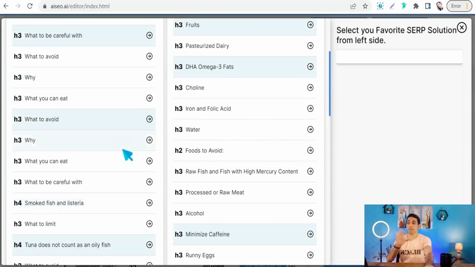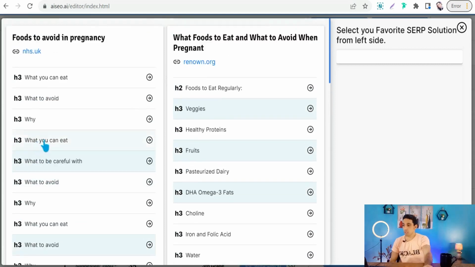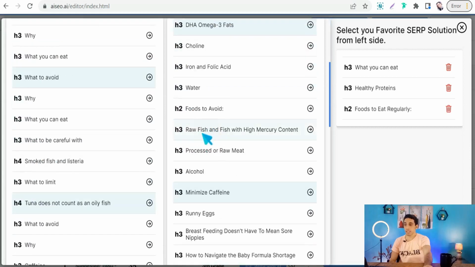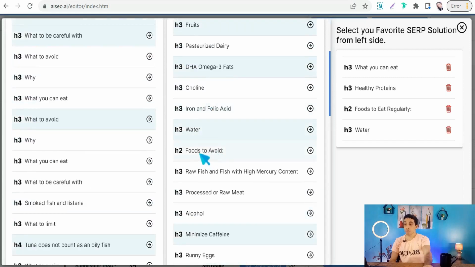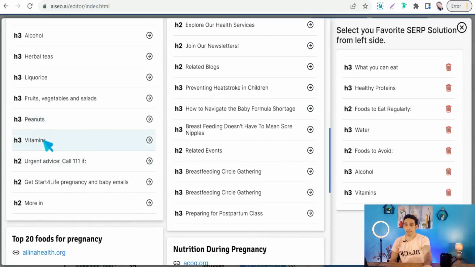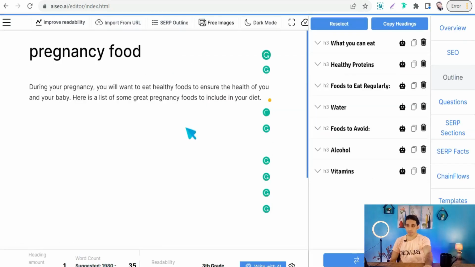So all you have to do is pick out some of these beautiful heading and subheadings to make an outline of your article. So you can select like this one, what you can eat. As you see, healthy proteins, foods to eat regularly, and we can select water, foods to avoid, alcohol, okay, and some vitamins, and so on, to create your skeleton and your structure to make your article. Okay, and now we can click over this one, editor, and you see your heading and subheading.